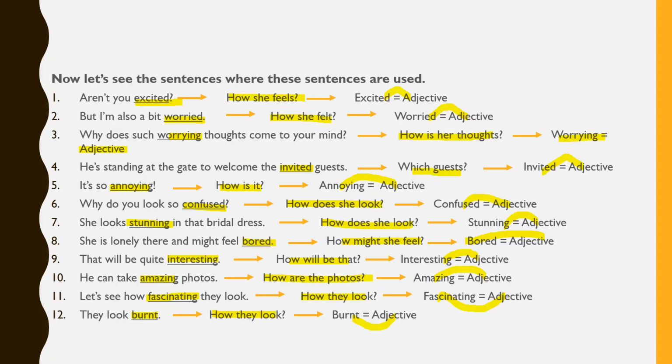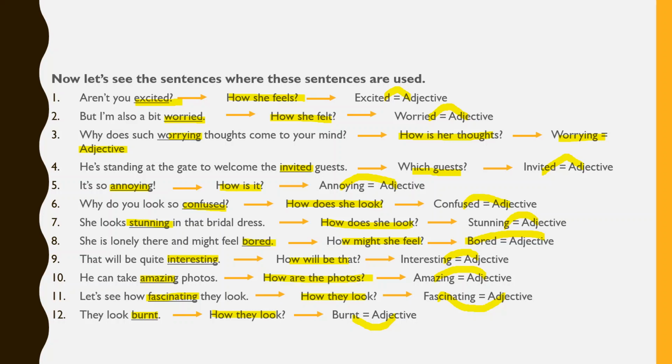Either they are verb plus ing form, or they are the past participle or the V3 form of the verb. But they are working as adjectives in the sentences. So we can understand that participles are adjectives that are formed from verbs.